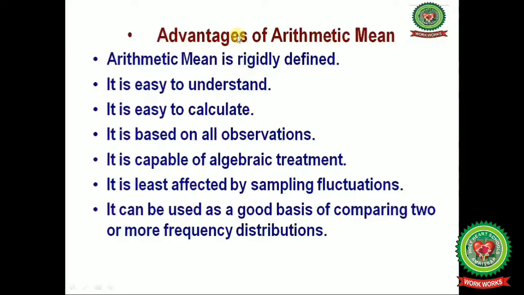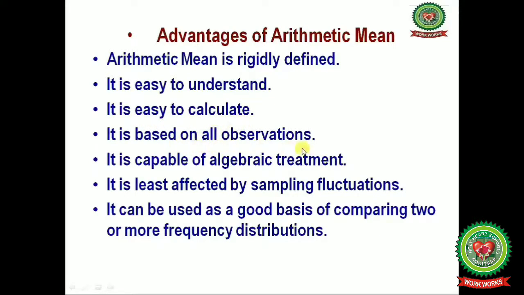Next, we will discuss the advantages of arithmetic mean. Arithmetic mean is rigidly defined, meaning with whatever formula we calculate the arithmetic mean, the answer remains the same. It is easy to understand as there is only one figure for the whole of the data. It is easy to calculate.